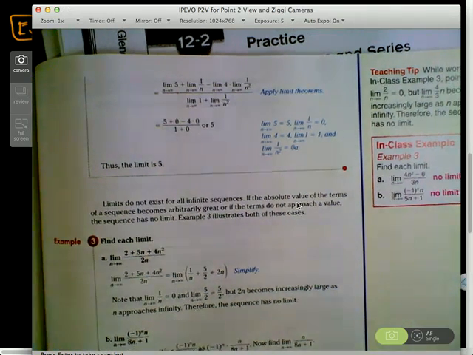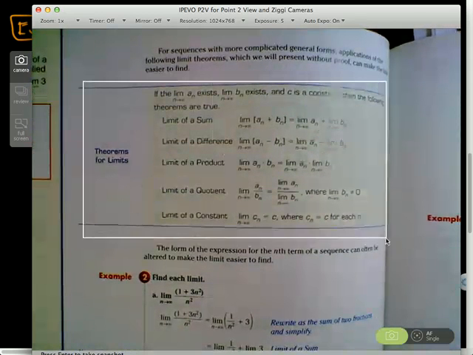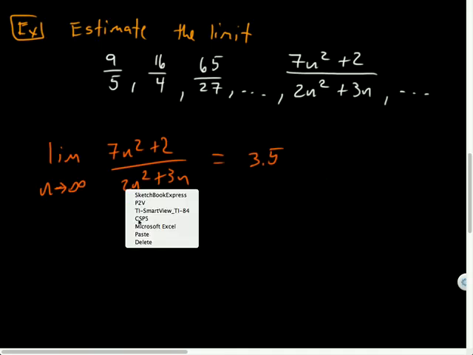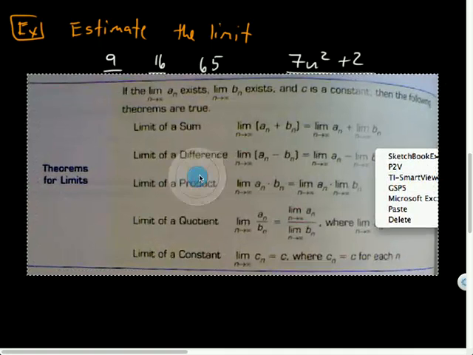So let me actually show you guys. We've got a whole bunch of properties of limits here. I'm not going to have you write these down, but most of these make sense. So I'm just going to verbally confirm these. We'll look at these together.